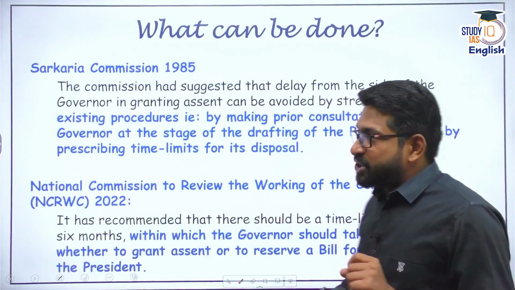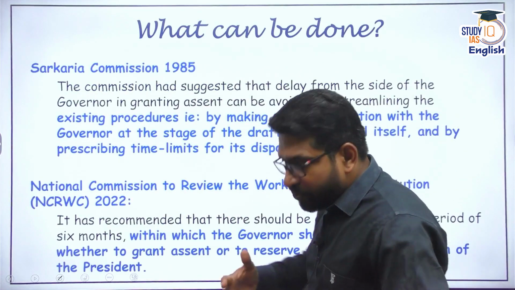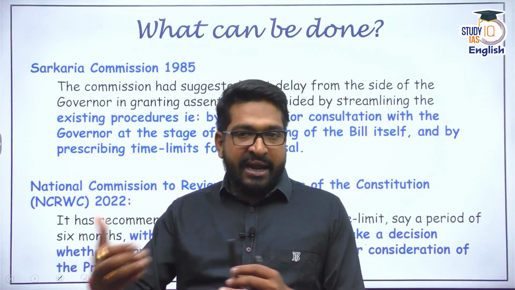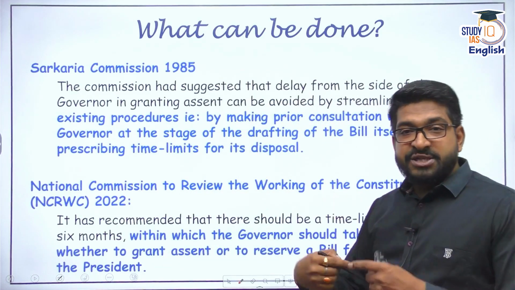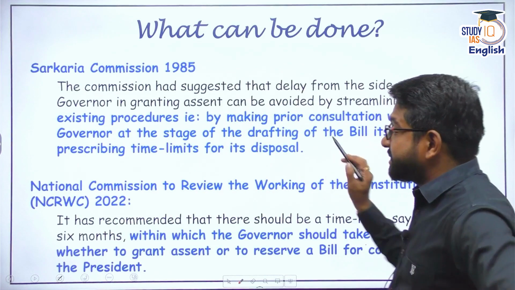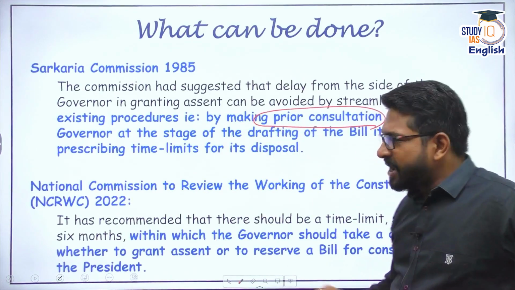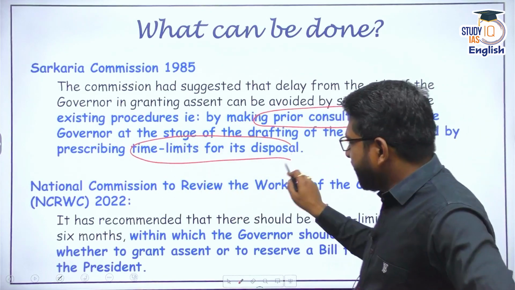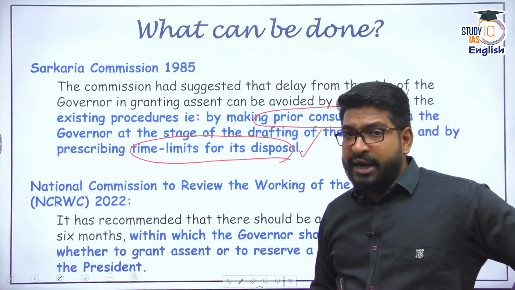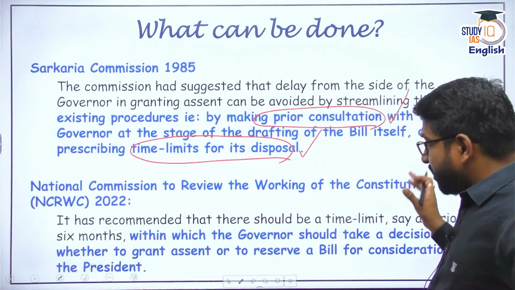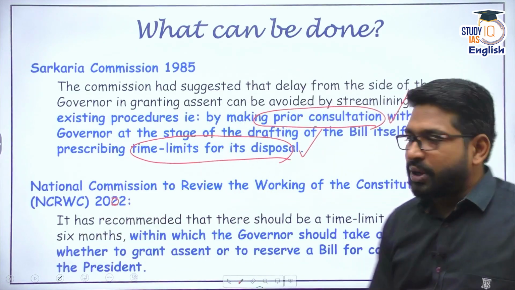But some recommendations, especially the Sarkaria Commission in 1985, had recommended that to bring harmony between the Council of Ministers and governors, whenever a bill is being introduced, the office of the governor must be taken into cognizance. They suggested that prior consultation can be conducted with the governor's office and a time limit for its disposal can be discussed beforehand. The NCRWC, the National Commission for Review of Working of the Constitution, in 2002, not 2022, 2002, it